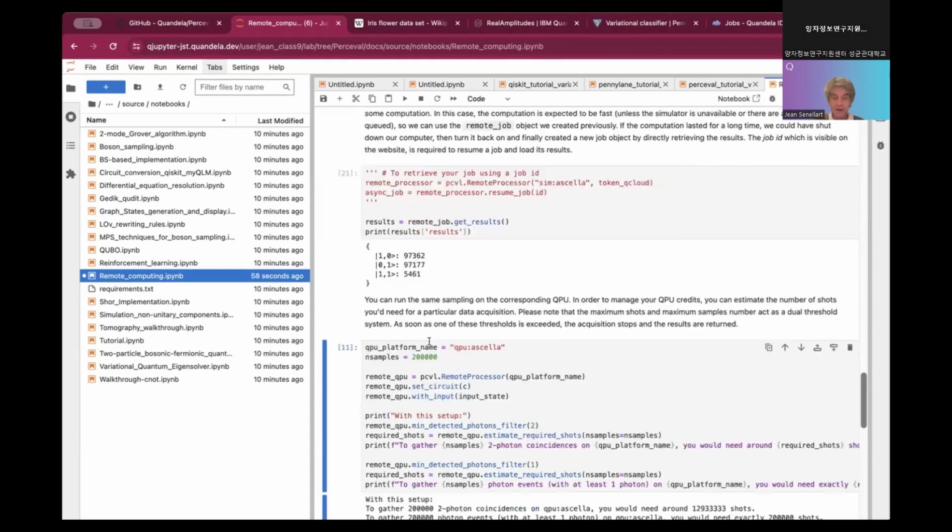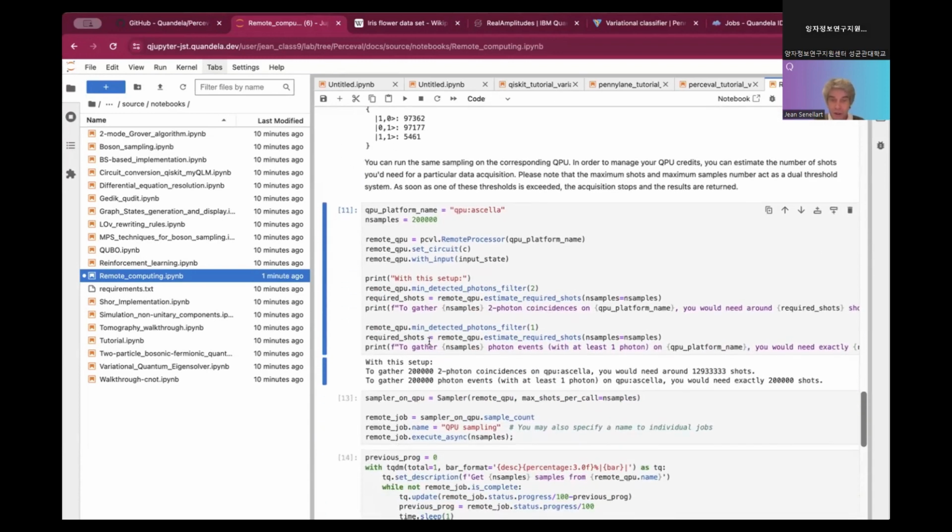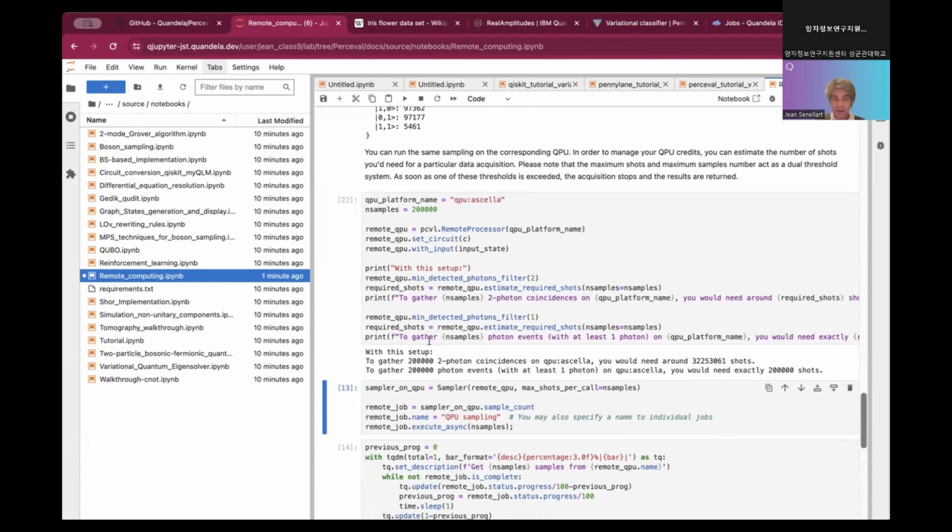I will be doing the same with a QPU, since it is available. If you do that, it's okay, but you might need to wait for the result. Here I have the ability to estimate the number of shots that I will need to get 200,000 2-photon coincidences in QPScalar. With the transmission of QPScalar today, I need 32 million shots. So it's a lot.